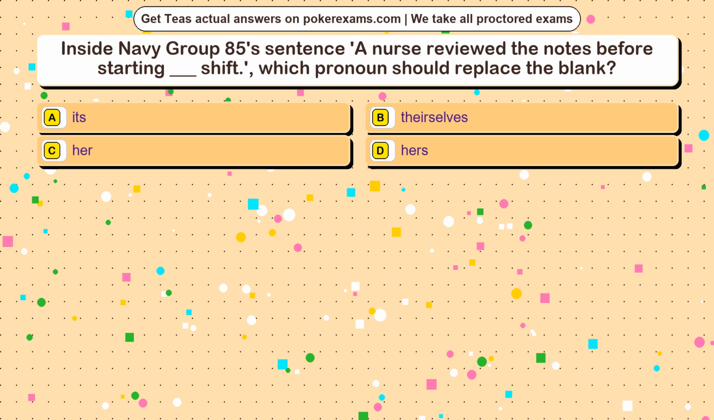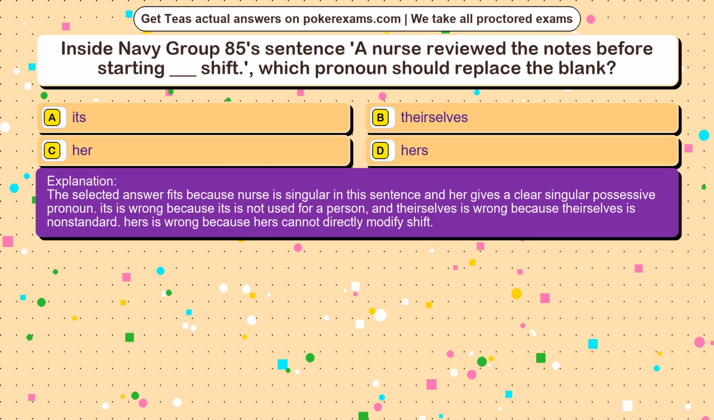The correct answer is option. The selected answer fits because nurse is singular in this sentence and her gives a clear singular possessive pronoun. Its is wrong because its is not used for a person, and theirselves is wrong because theirselves is non-standard. Hers is wrong because hers cannot directly modify shift.